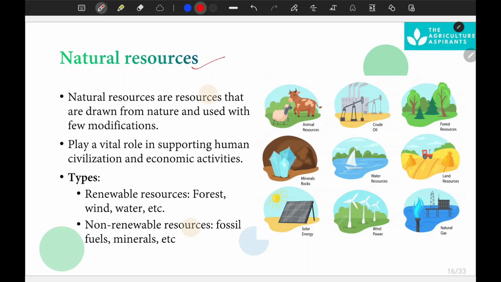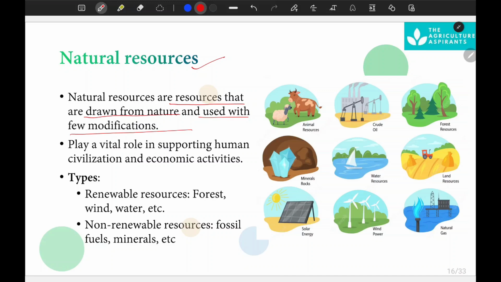Natural resources are the resources that are drawn from nature and used with few modifications. Like water: we consume water directly, but now it is polluted due to developmental activities and rapid urbanization, so we have to filter it with RO, which is known as RO water or filtered water.